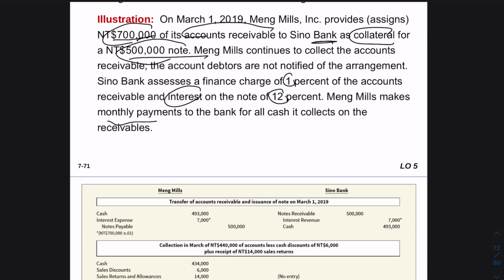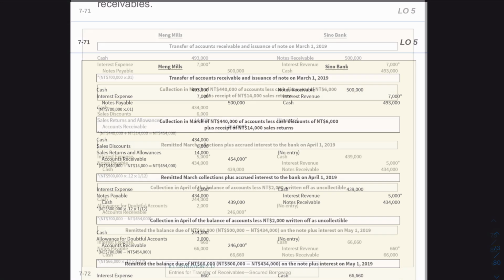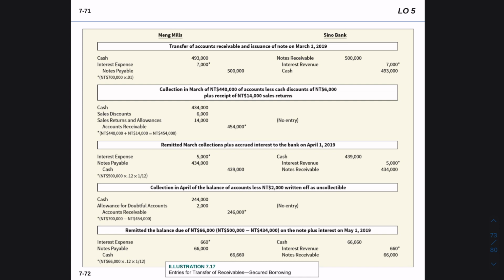So here we're going to look at how we record that transaction. This is the perspective of the company, and this is the perspective of the bank. The company will transfer their accounts receivable to the bank, and the bank will use this company's accounts receivable as collateral. So we have to make that transaction, right? And because the bank has to earn from that collateral, they will charge us a fee of 1%.